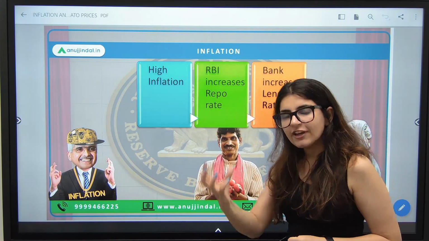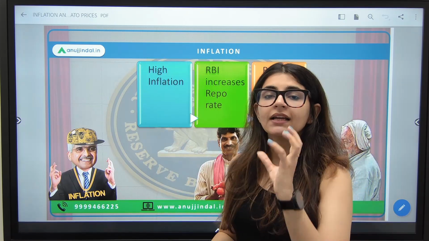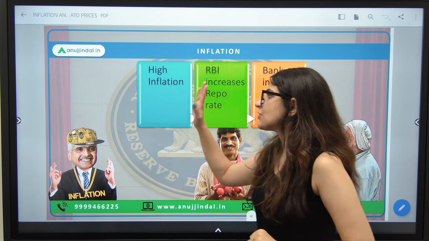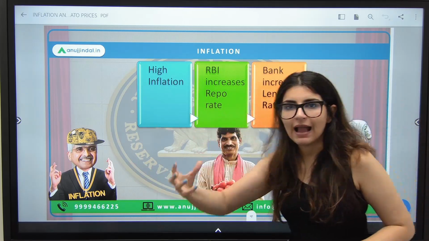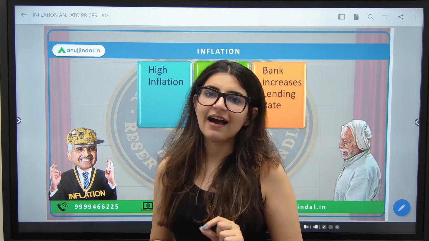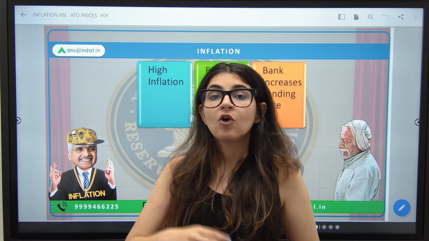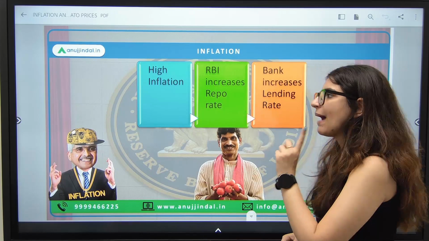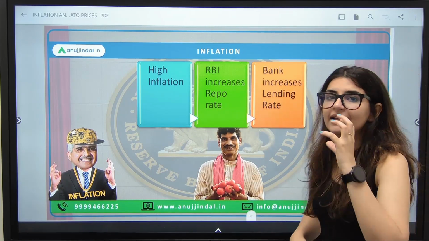So जब inflation बहुत ज़्यादा होती है, RBI tends to increase its repo rate, which is the rate at which RBI lends to banks. That is how banks are affected by inflation. When the repo rate is increased by RBI, that is when banks also increase their lending rate.